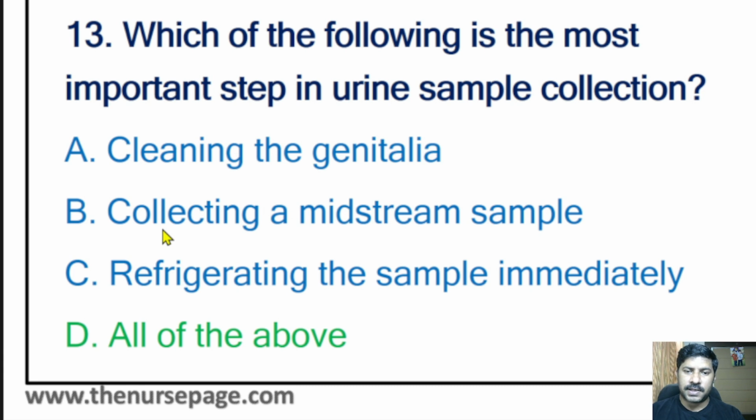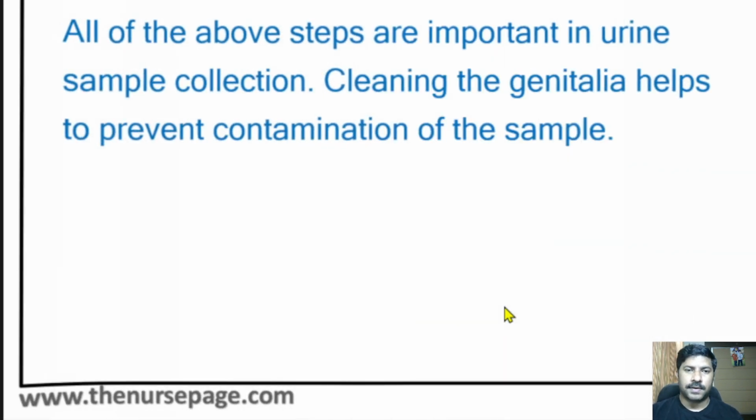During the midstream, the client has to collect the urine sample to get an accurate report and reduce contamination. Immediately after collecting, we need to refrigerate the sample if there is a delay in transferring it to the laboratory. Otherwise, if it is kept outside, the organisms present inside the specimen will die.